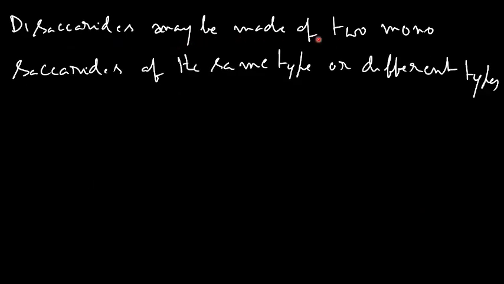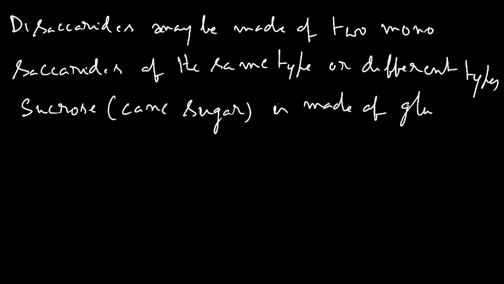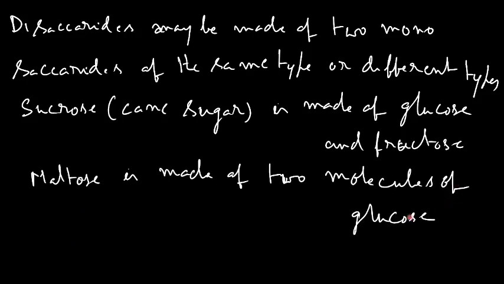Disaccharides may be made of 2 monosaccharides of the same type or of different types. For example, sucrose, which is nothing but cane sugar, is made of glucose and fructose. That is, sucrose is made of one molecule of glucose and one molecule of fructose. Similarly, maltose is made of 2 molecules of glucose.